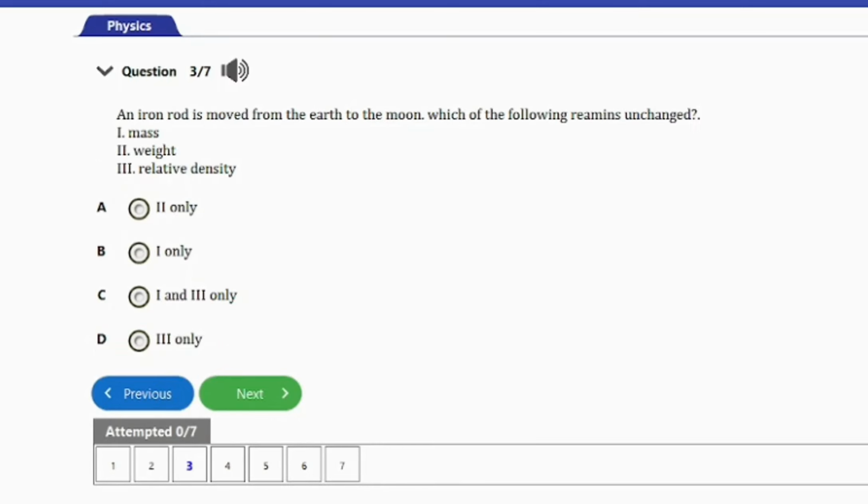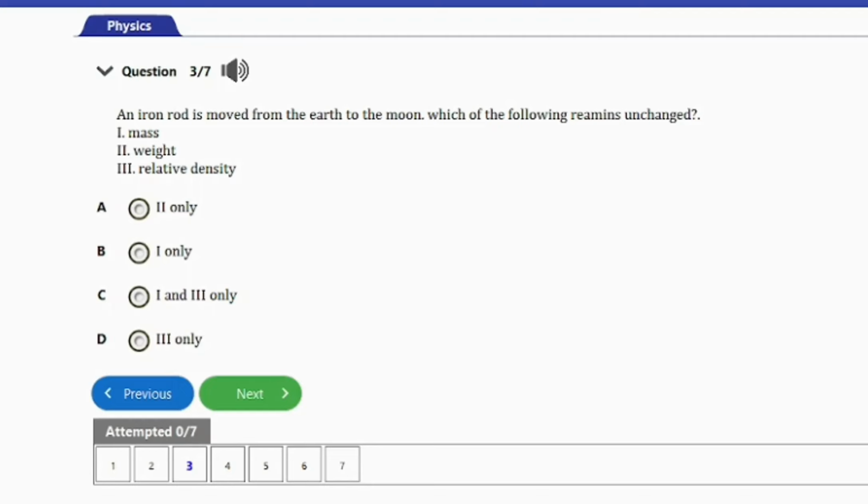The next question here is question number 3. It says, an iron rod is moved from the Earth to the moon. Which of the following remains unchanged? I, mass, II, weight, III, relative density. We have option A, II only, option B, I only, option C, I and III only, option D, III only.